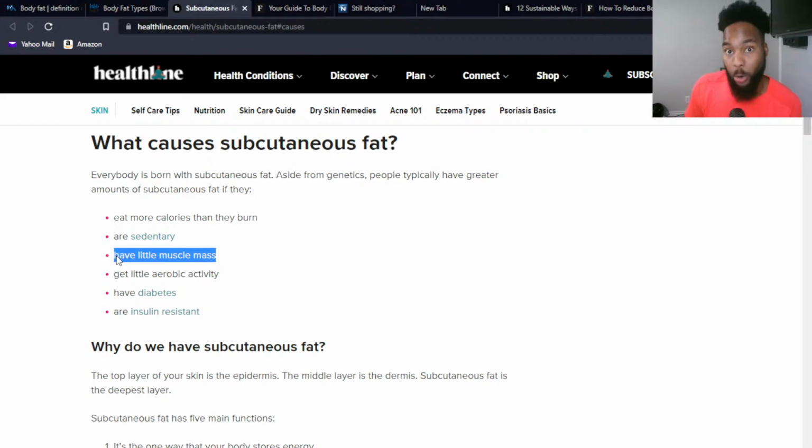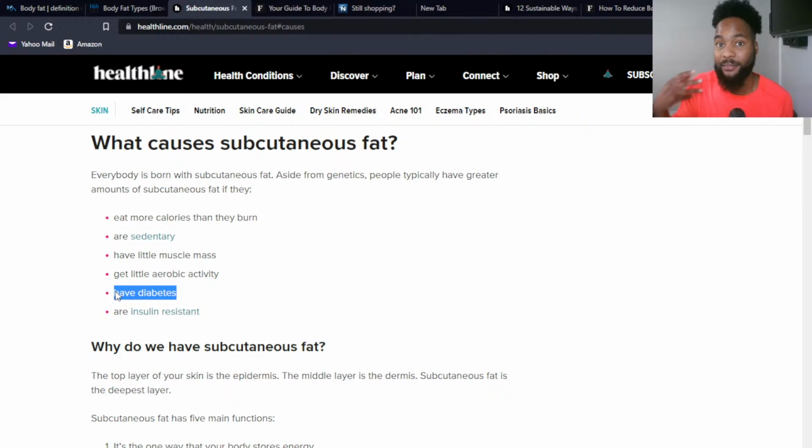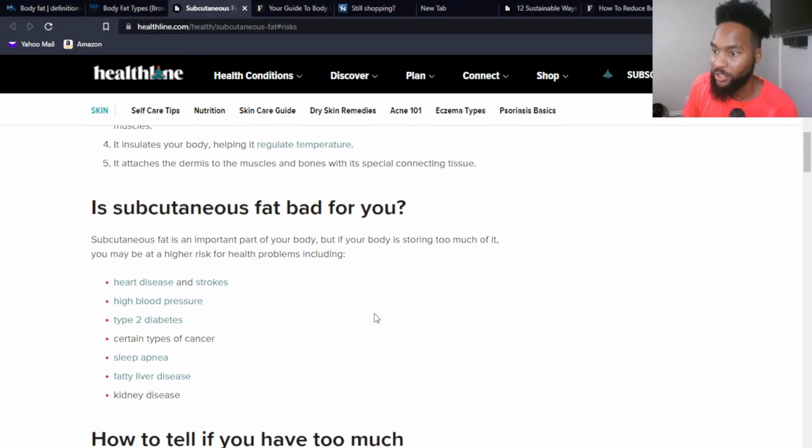If your muscle mass is low, and we'll get into it at the end here in just a few minutes when we go over some tips on how to reduce body fat, we'll come back to that. Little aerobic activity. If you are diabetic, almost always, or at least 9 times out of 10, you're carrying too much body fat as well. They almost are like first cousins or brother and sister, whatever you want to call it. And also insulin resistant. Didn't we just talk about that? So if you have issues with diabetes or creating insulin, you may be more likely to have more subcutaneous fat. All right, so we talked about the functions already.